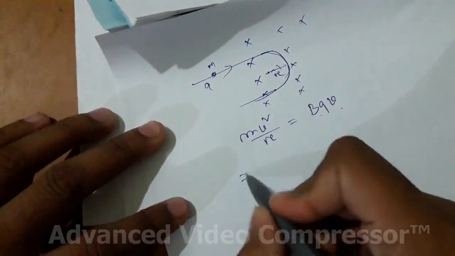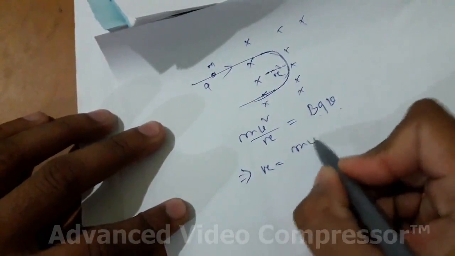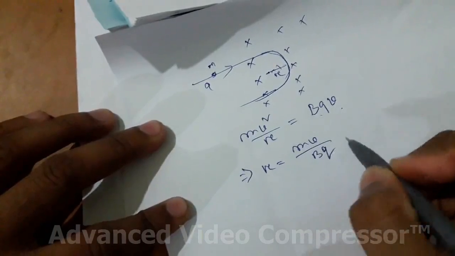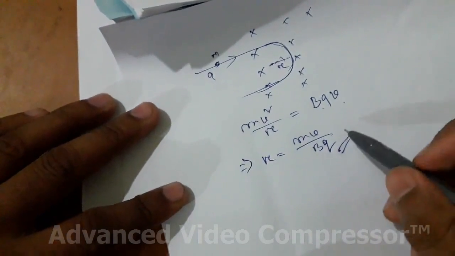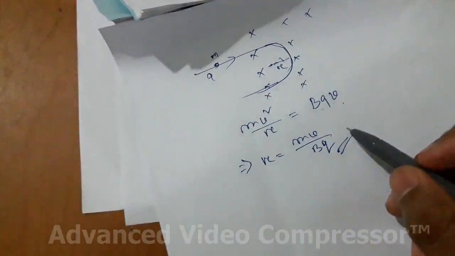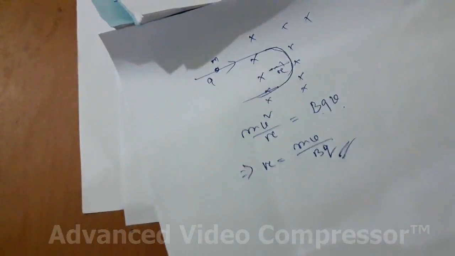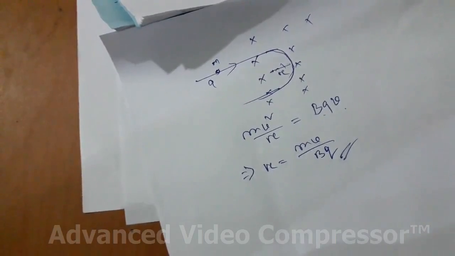Okay, so what is radius here? mv by bq. So this is the formula for radius of a charged particle executing a circular motion in a magnetic field perpendicular to its motion.